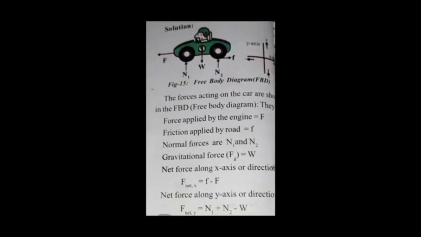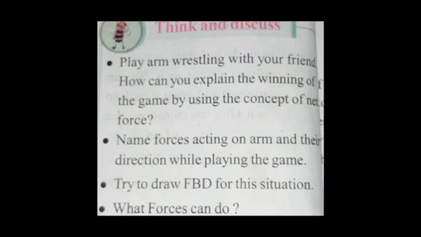Net force along the x-axis is F net equals small f minus capital F. Net force along the y-axis is F net y equals N1 plus N2 minus W.